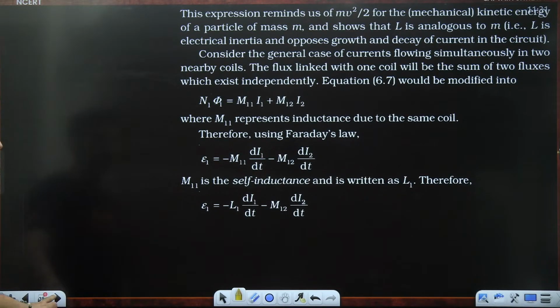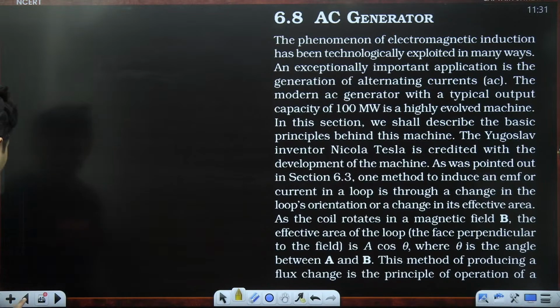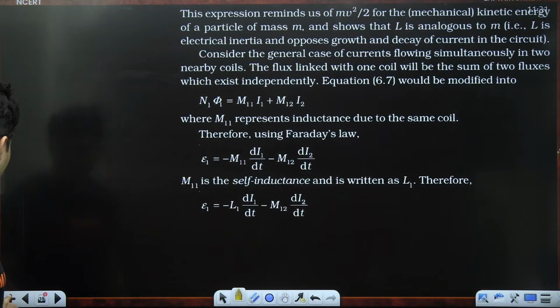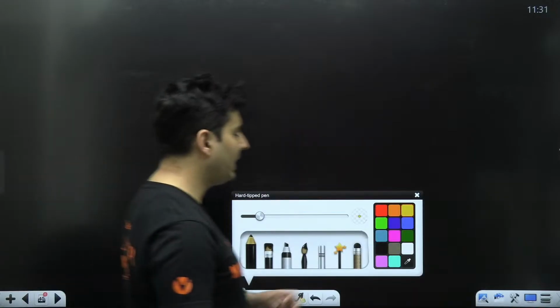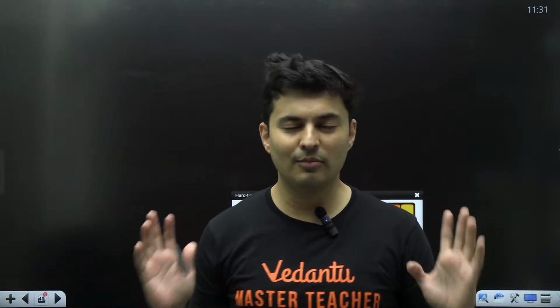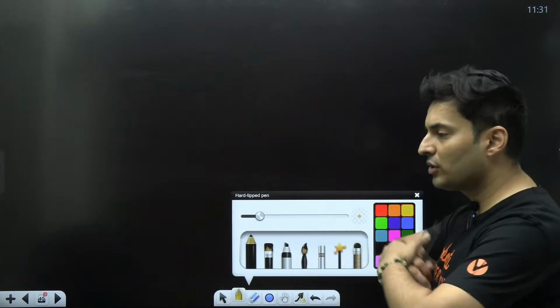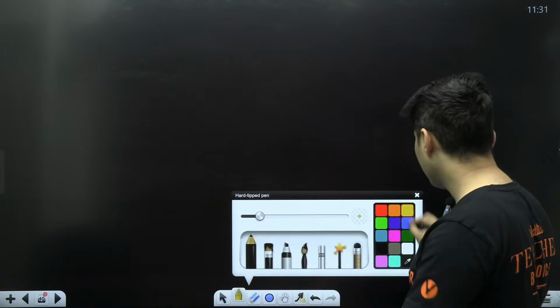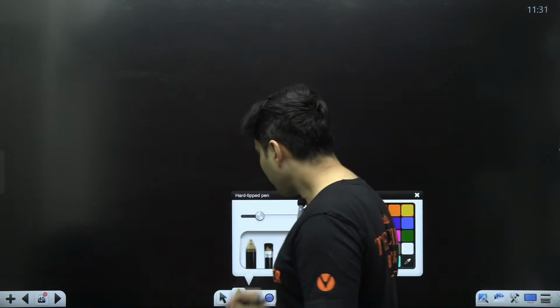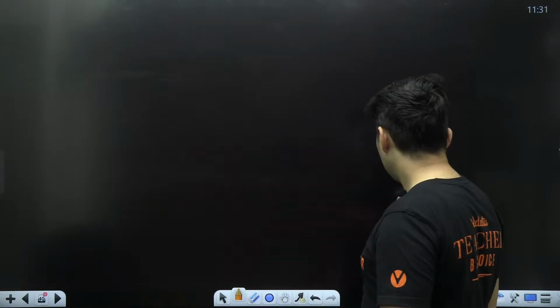So now all these things, guys, I'll explain this to you in very layman terms so that you understand, because the manner in which they have explained inductance, I really did not enjoy it. So it's better that you understand my explanation and then you can solve any question based out of it. Let's understand.